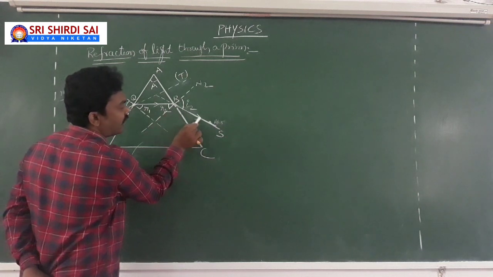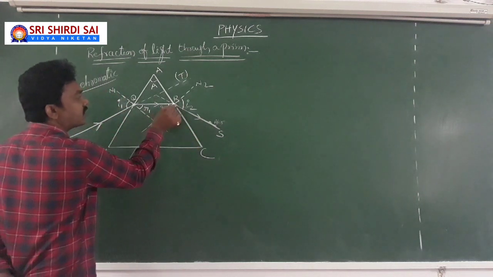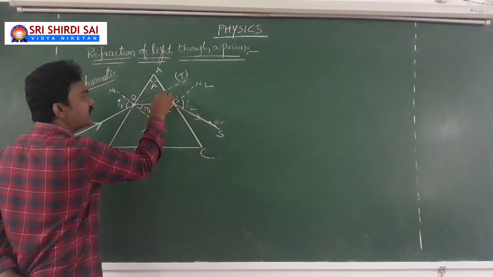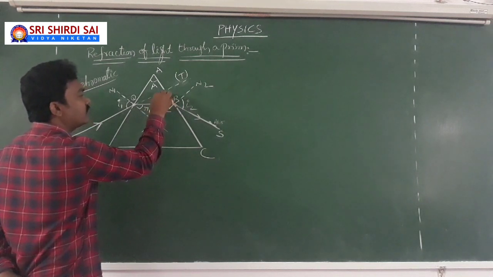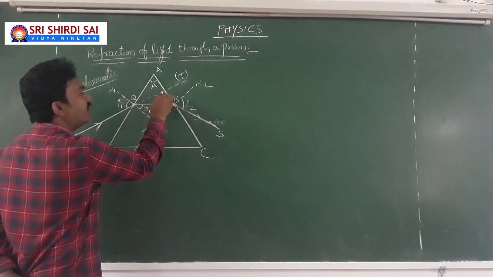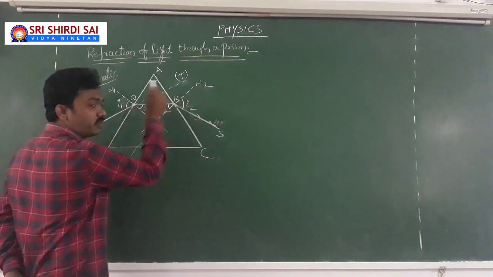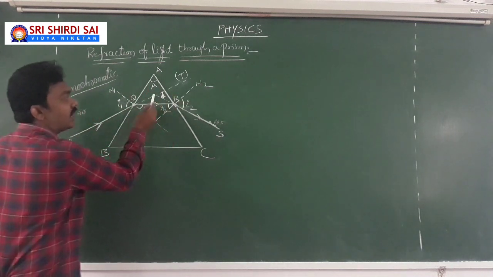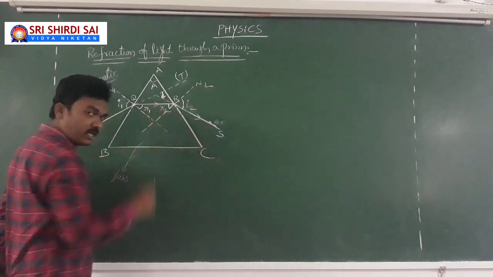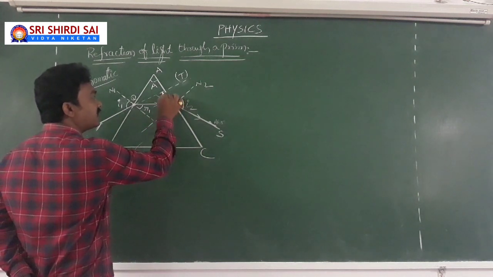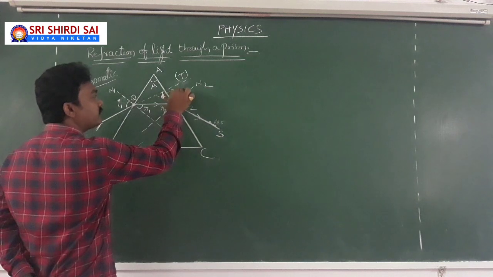So if you extend back a little, this will be taken as the deviation in the path of the light. Look at this. The angle between the actual path of the light PQT and the emerging path of the light RS will be the angle of deviation, represented by the letter D.